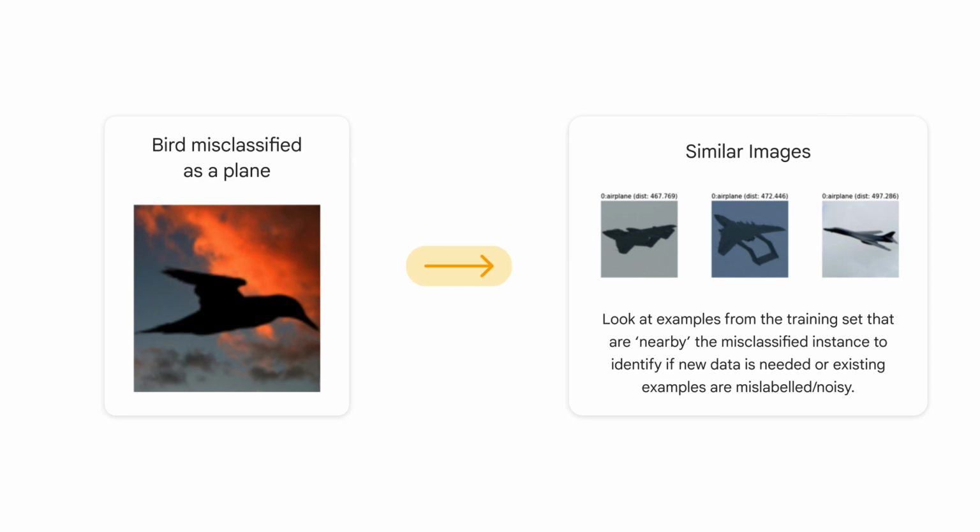Let's say you have a classification model that misclassified this bird image as a plane. We used example-based explanations to retrieve other images in the training data which appeared most similar to this misclassified bird image for the model. Examining those, we identified that both the misclassified bird image and the similar images were dark silhouettes. This, in turn, signals a potential lack of images of birds with dark silhouettes in the training data, and an immediate action to gather more data with images of silhouetted birds in order to improve the model.